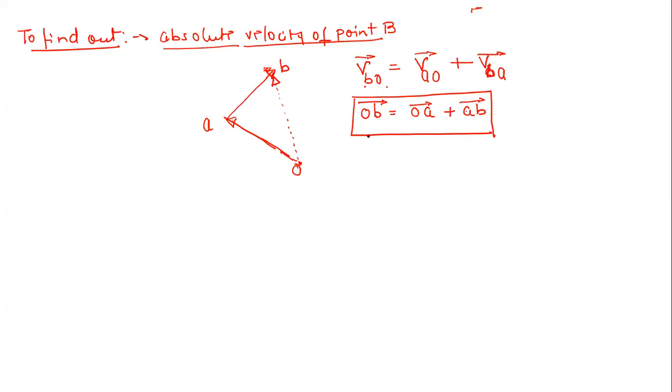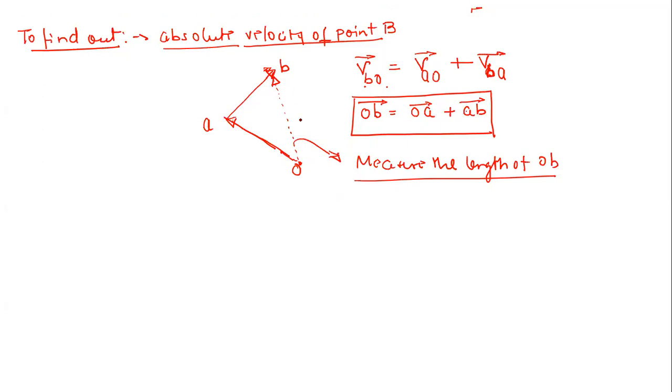So now you can simply measure the length of OB, right? Length of OB. And then you can find out this OB vector, right? So now the direction is already clear to you, right?